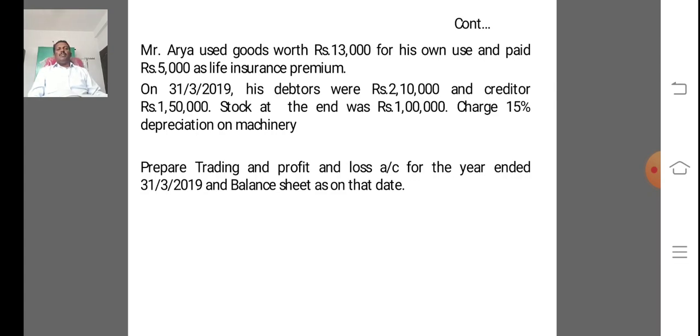Stock at the end of the year was rupees 1 lakh. Charge 15% depreciation on machinery. The question is, prepare trading and profit and loss account for the year ended 31/3/2019 and also balance sheet as on that date.